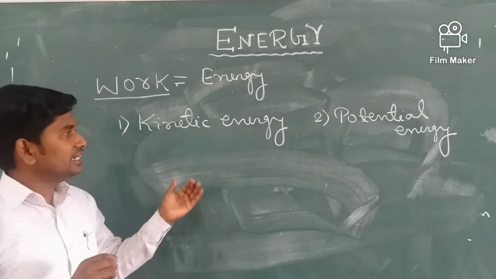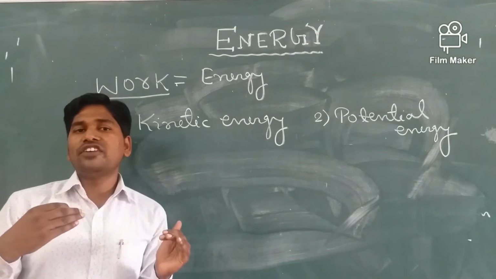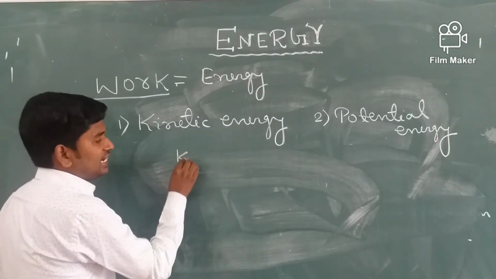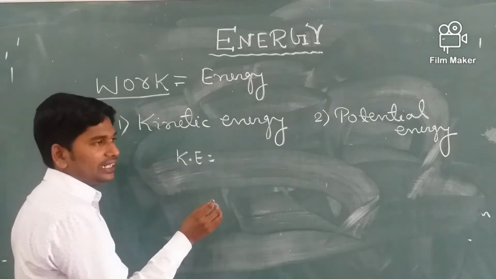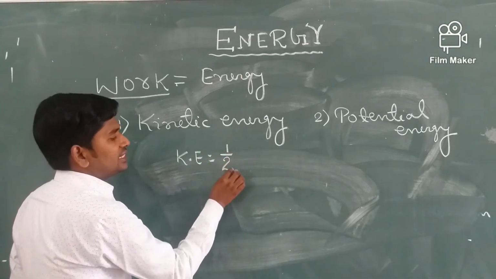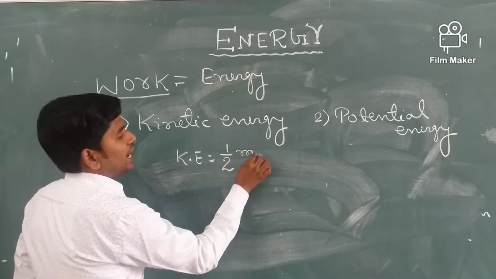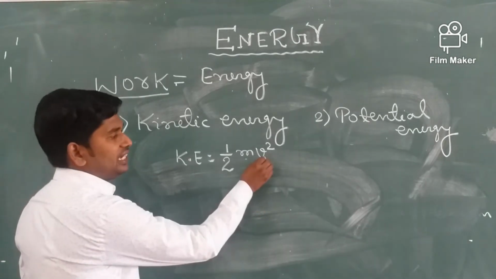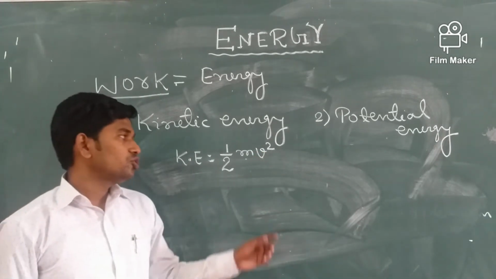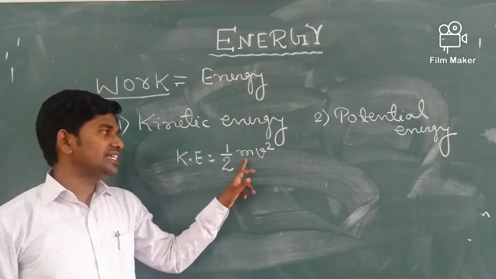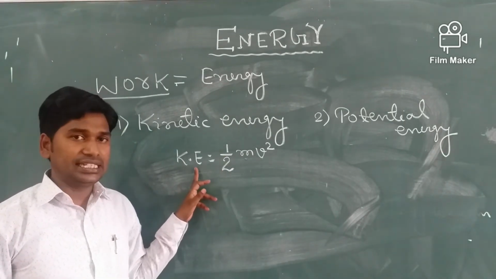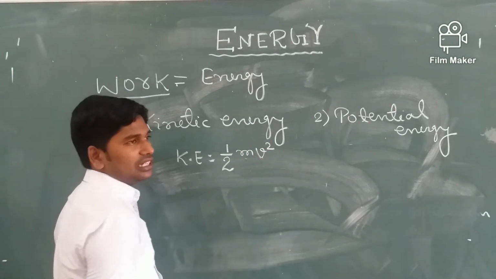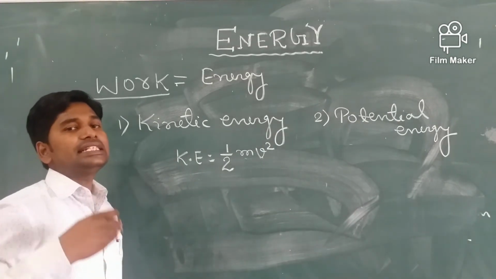We can write a mathematical formula for finding the kinetic energy: kinetic energy is equals to 1/2 mv², where m is the mass of the body and v is the velocity of the body. So we can understand a body which is heavier possesses more kinetic energy, and a body having greater velocity also possesses more kinetic energy.